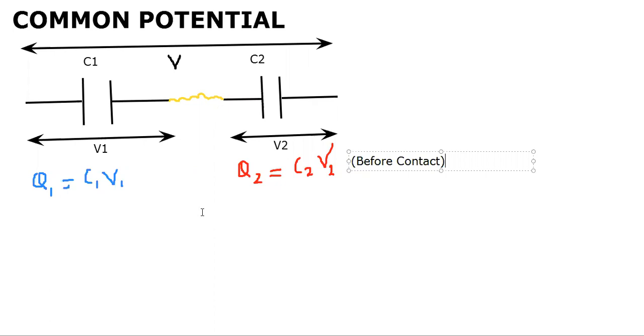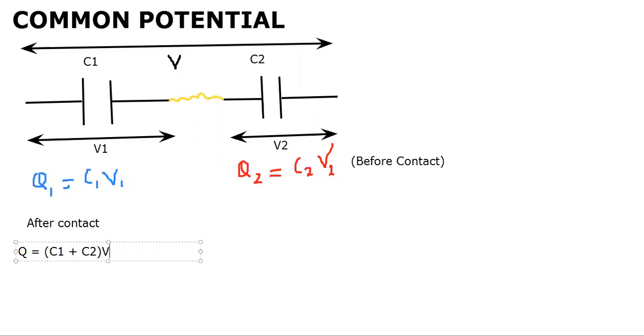Now when they're connected, let me call it after contact. When they are in contact with each other with a wire, the charge in them would be Q equal to CV. So C becomes C1 plus C2 because both are in contact, and the potential here is the common potential, that is V. This is before and after.